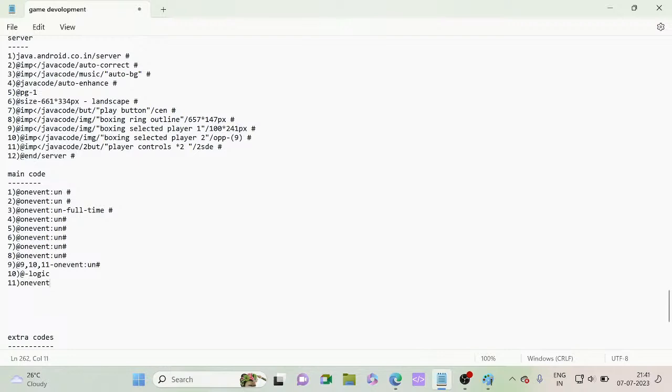When player 1, it's a new code. On event, player 1 attack. On event, player 1 attack, opposite. Then it wants to be play.